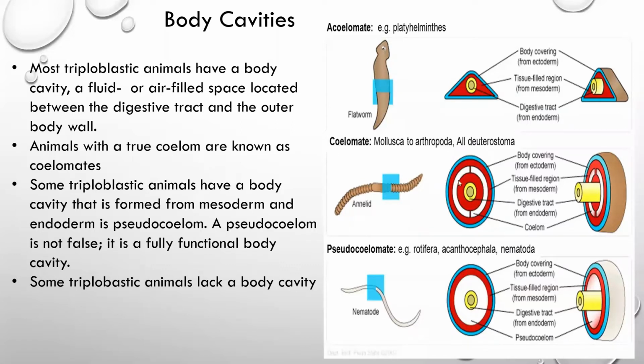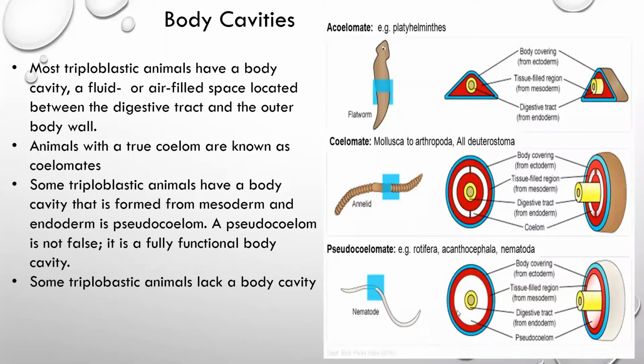In these organisms, a true body cavity is present, which is known as coelom, with the internal digestive tract, endoderm, and this is the external part of mesoderm, and this is the internal part of mesoderm, which is associated with the digestive system.